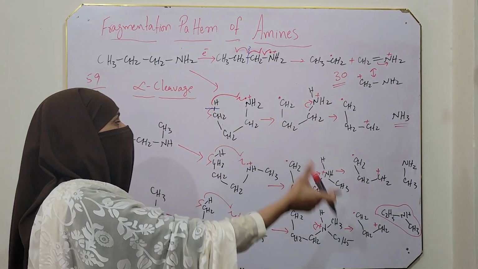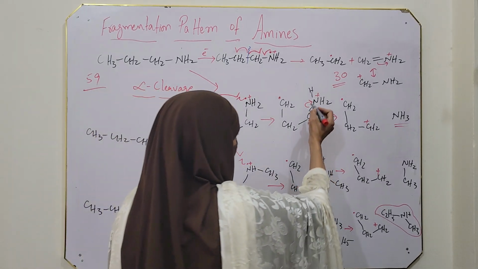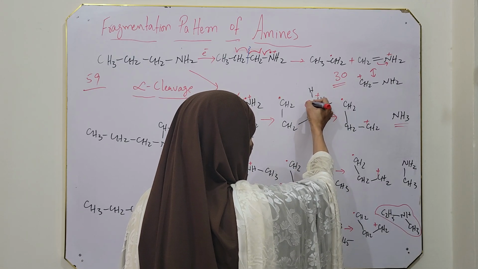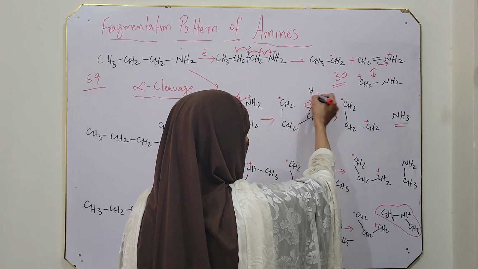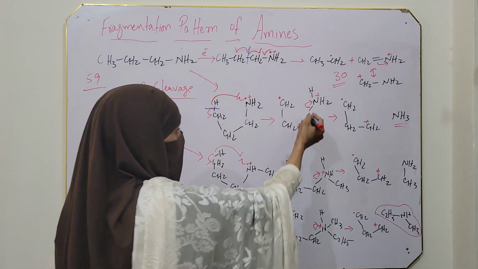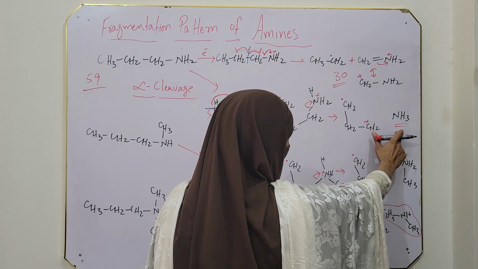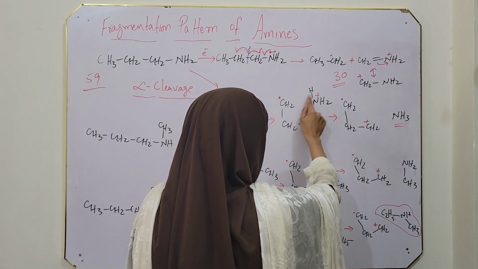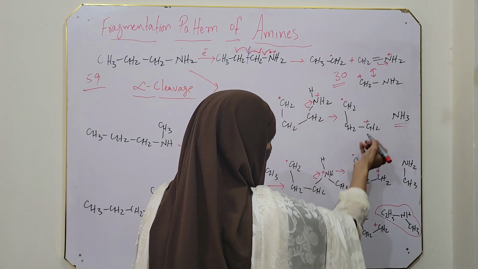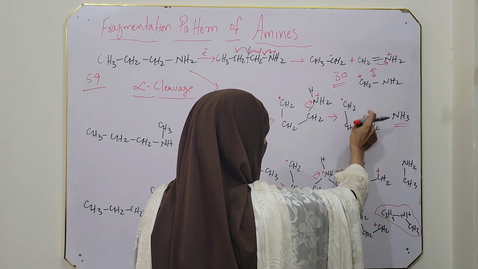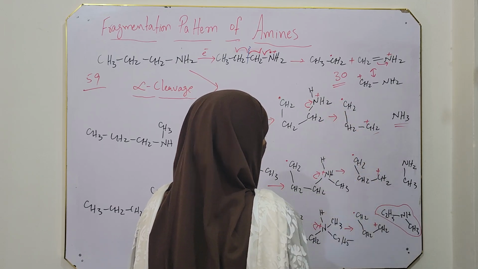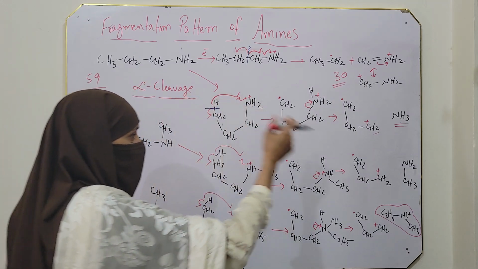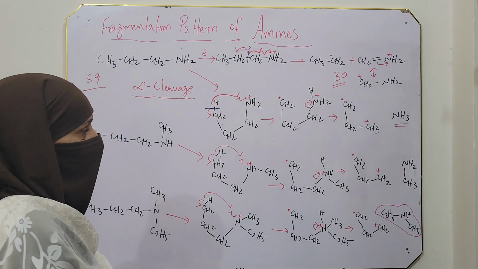This is McLafferty rearrangement. Now, after McLafferty rearrangement, nitrogen is carrying the positive charge. As a result, this whole bond is shifted toward nitrogen. This complete arrow shows that this complete bond is shifted toward nitrogen. As a result, ammonia is released as a neutral molecule, and after release of ammonia, the positive charge will be here on carbon. So a cation radical is formed after McLafferty rearrangement of primary amines. That means ammonia is released and this primary carbocation is formed.